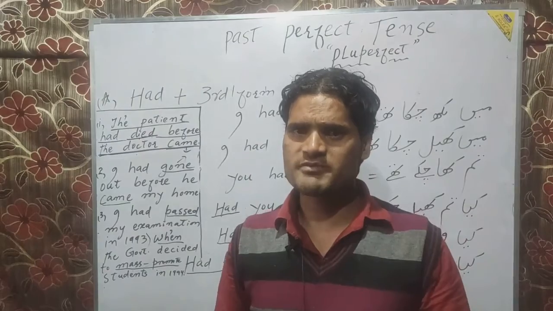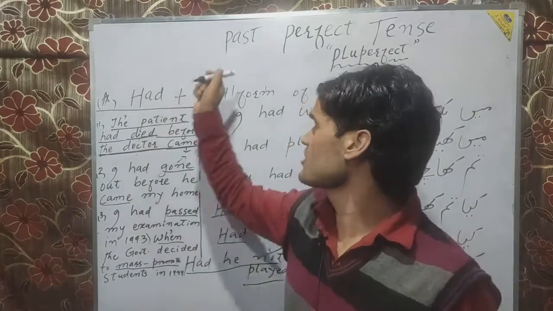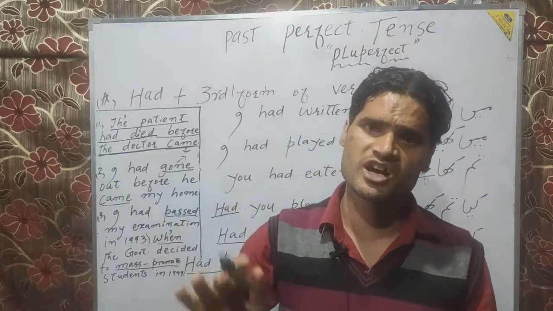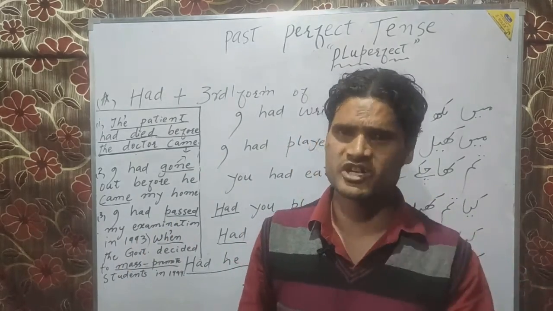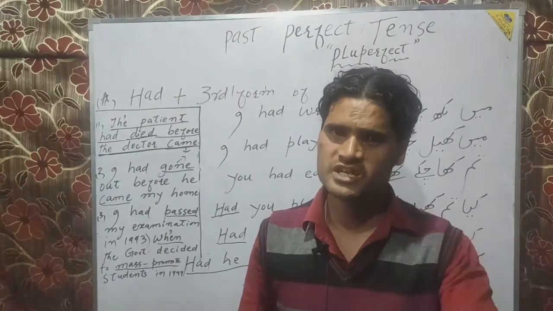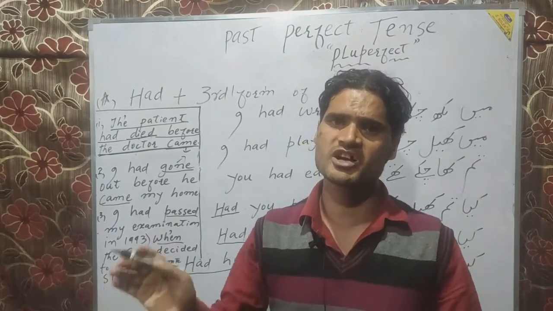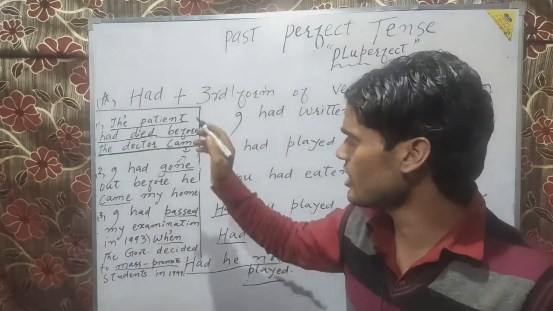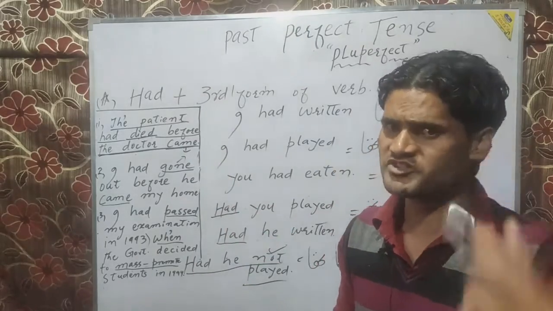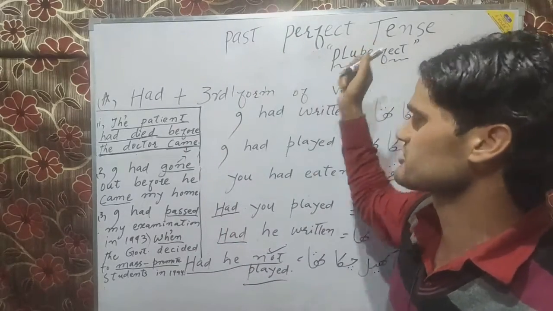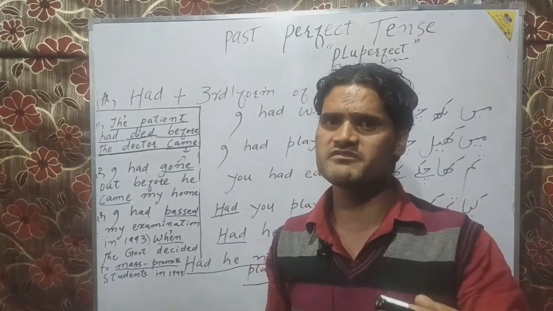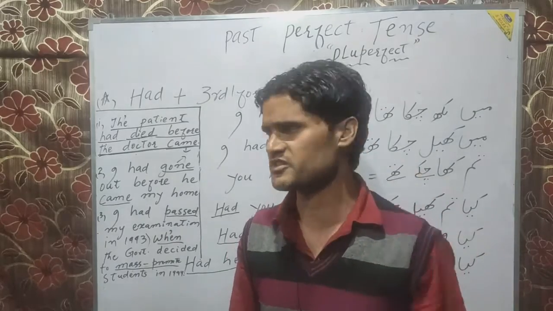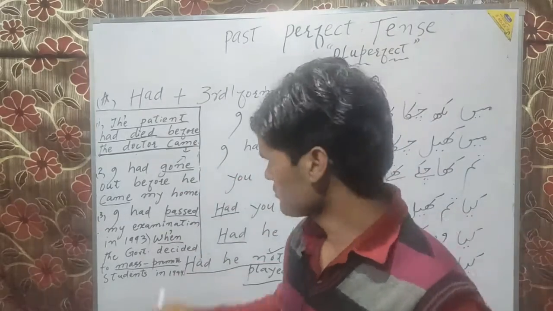What is the second use of it? The second use of the past perfect tense is that when two actions happened in the past at approximately the same time, the first action which occurred must be in the past perfect tense, and the second activity which occurred after that must be in the past simple tense or past indefinite tense. Here it has been shown through the example.